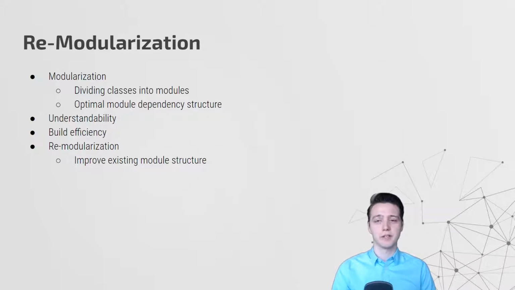So to briefly go over the problem of modularization, it can be described as dividing classes into modules such that an optimal module dependency structure is formed. And what does optimal mean? In the context of this research, we want to focus on understandability of the code and build efficiency. And so re-modularization is modularization, but instead of starting from scratch, we start with an existing dependency structure which we want to improve.